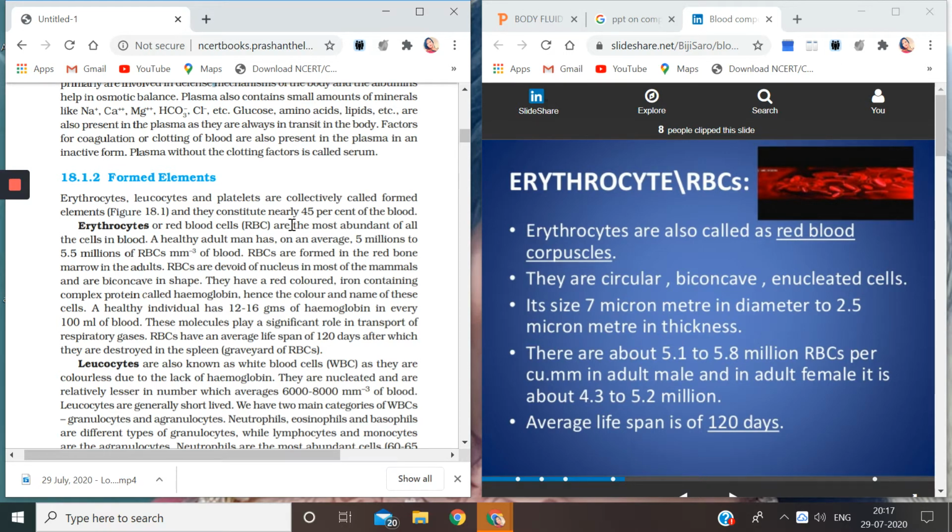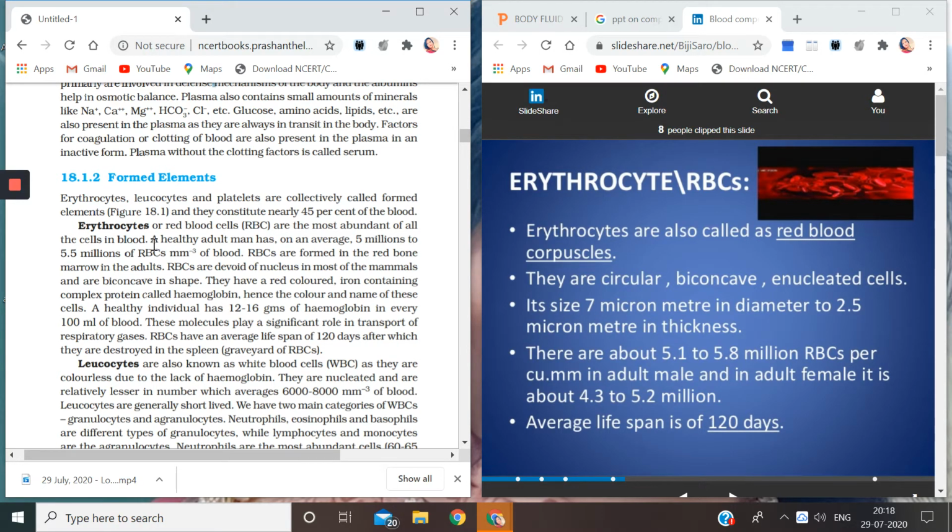Why? The answer is because RBCs are in large amount. Because RBCs are most abundant, that is why they give the red color to the blood. Other parts of the blood are not in that quantity as that of RBCs. Hence, the color of the blood is red.